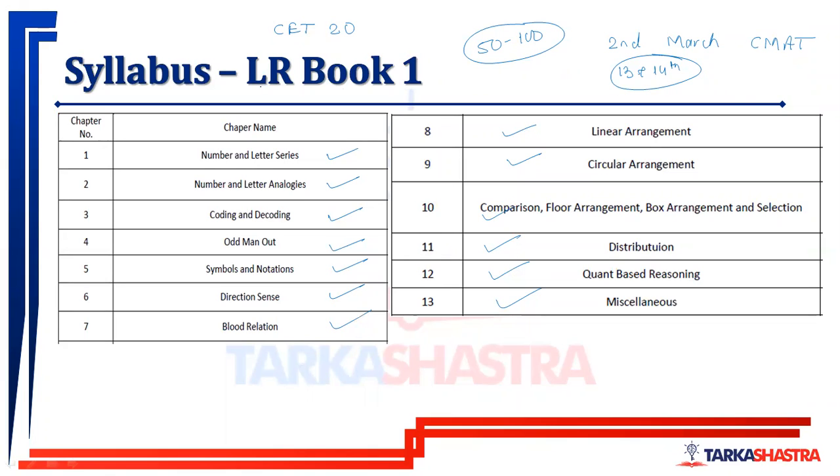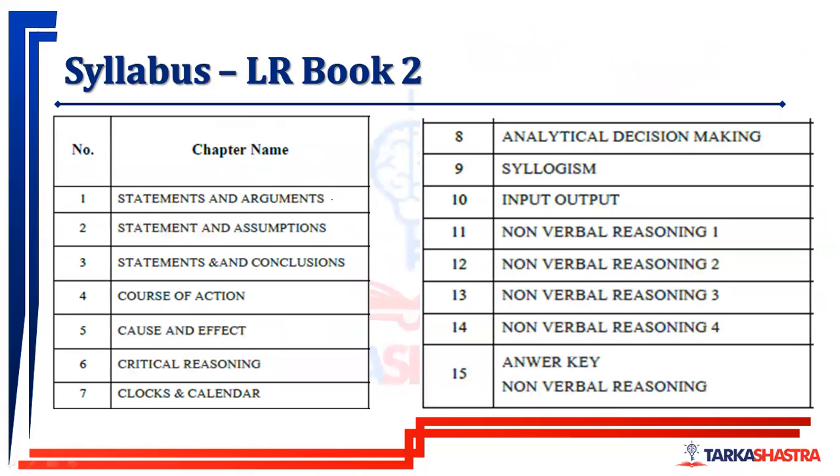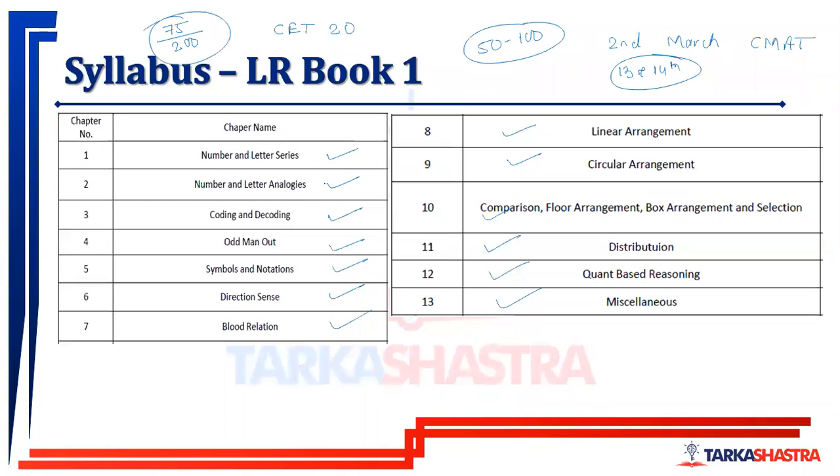So now you know that in CET LR comes for 75 marks out of 200. That's why we have divided LR in two different books, and we have tried to cover all the topics with majority of the varieties. So this is LR2, in which most of the critical reasoning, non-verbal reasoning is covered. Then this is LR1, in which all the conventional LR and arrangements or puzzles is covered.